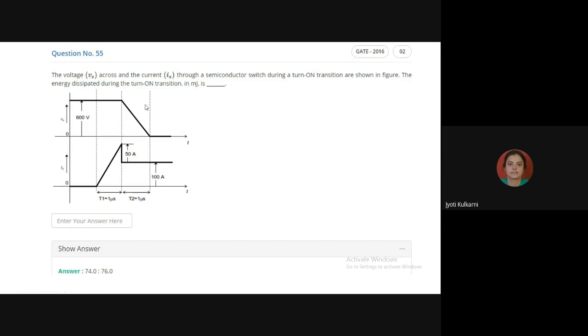So in this second energy heat dissipation and first energy heat dissipation, I'm getting two different terms. So we are going to get the average of both. That's why we are going to add both and divide by 2. So the answer is coming 75, but the range accepted is 74 to 76, because anyone can get decimal point answers, so they are going to accept -1 as well as +1 also. And that is in millijoule. Why millijoule? Because the period is in microsecond. So you have to take 1 into 10 raised to -6. Don't take only 1. You have to take 1 into 10 raised to -6 because the time period is in microsecond.